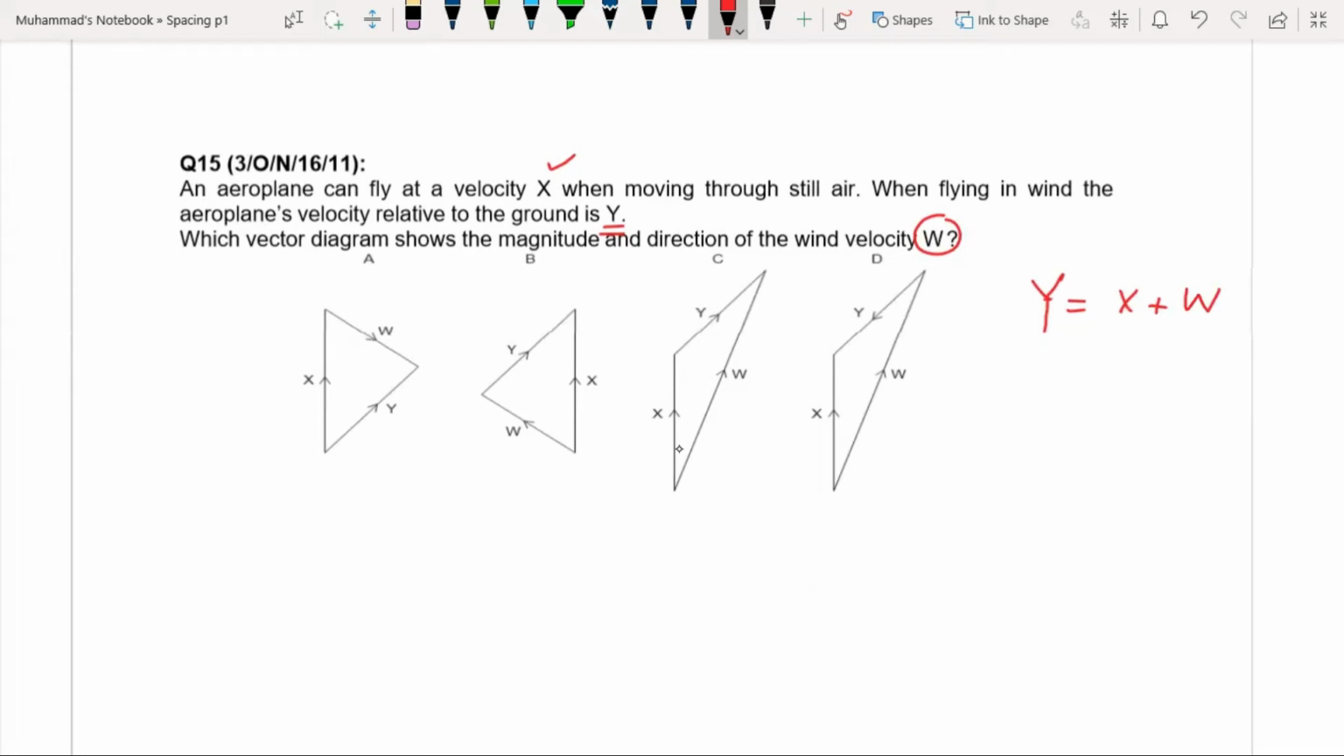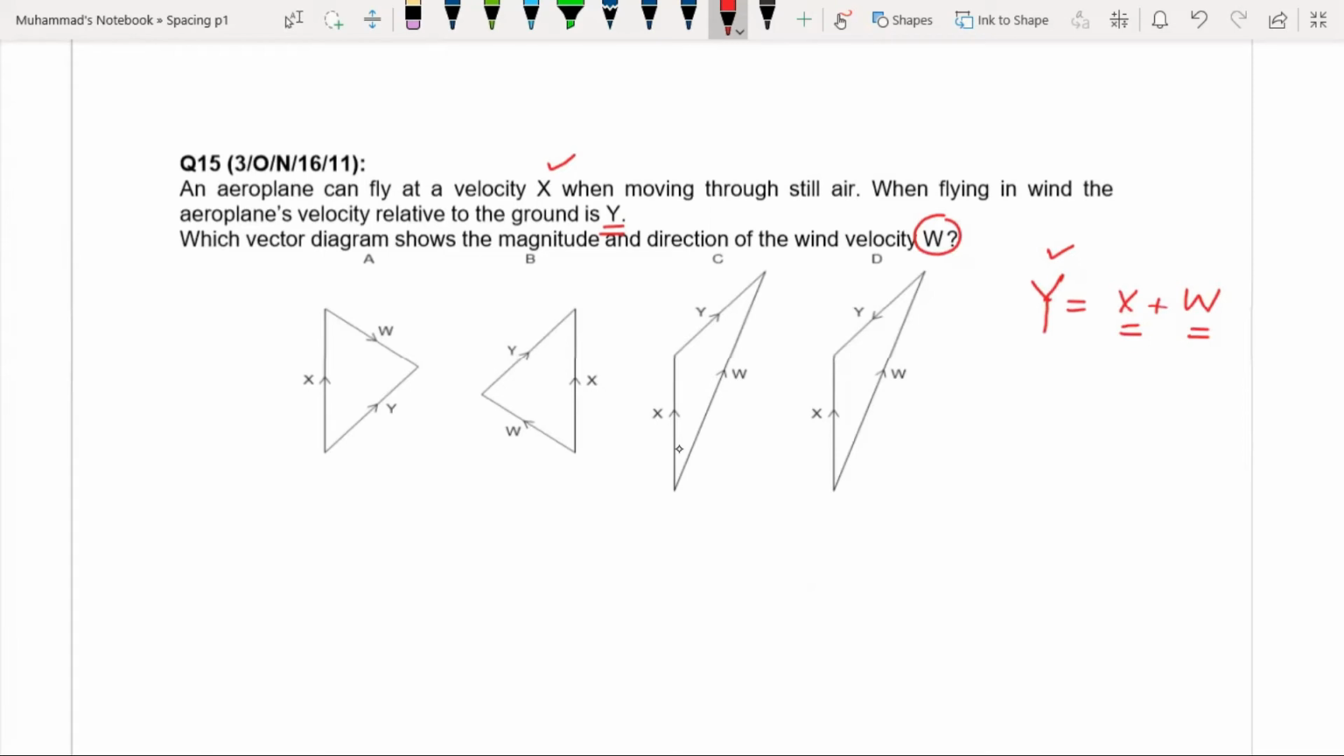So what is this w? W is the velocity of the wind. If there is no wind, then the velocity of the aeroplane will be in the same direction as x. But if there is wind, then the wind will change the direction of the aeroplane velocity, and that would be y. So y is the resultant of x and w. So you have to search for the option in which x and w are added to give y.